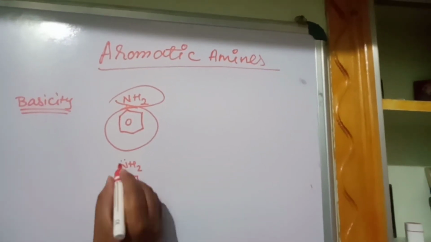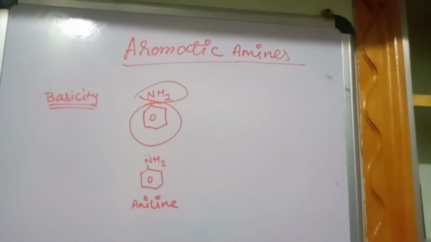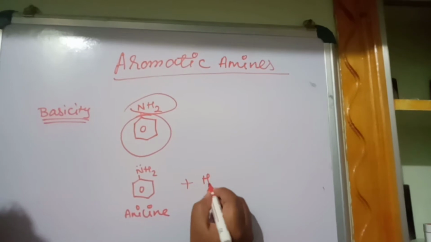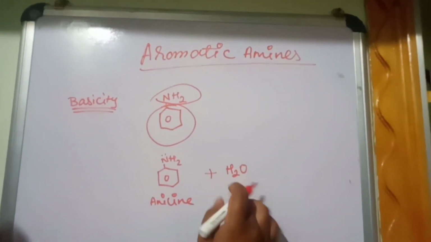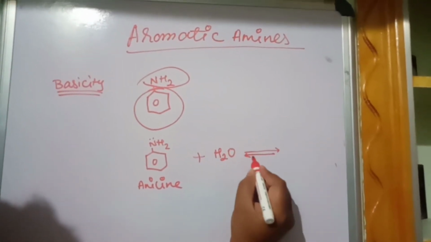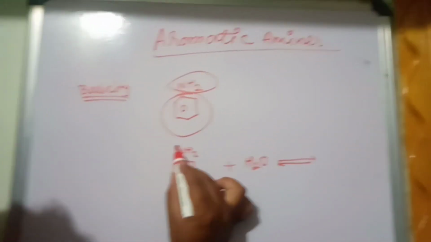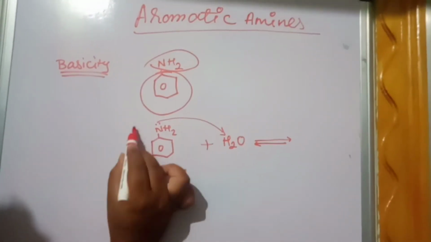Suppose you take aniline as an example. Aniline reacts with water, which is amphoteric. Amphoteric means it has both acidic and basic character. Now what is going to happen is that aniline, because it contains a lone pair of electrons, will accept hydrogen as a proton.